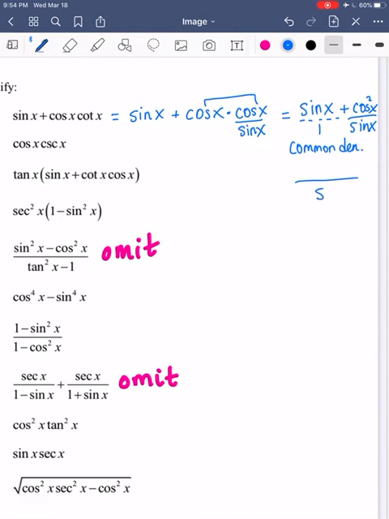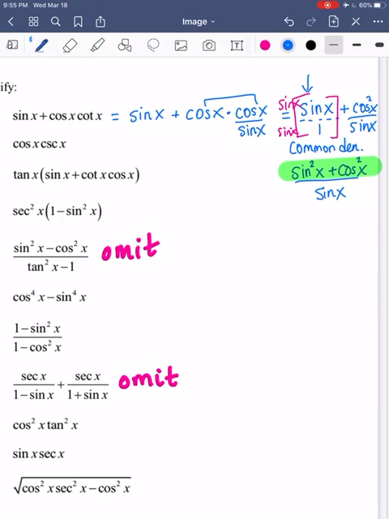Starting off kind of tough with this one. So our common denominator is going to be sine, which means we don't have to do anything to this fraction. That one's good to go. So I'm going to leave that one, and I'm going to times this one by sine of x. Okay, and so now for this fraction, I'm going to have sine squared x, because it's sine times sine, plus cosine squared x. And then hopefully that looks like something.